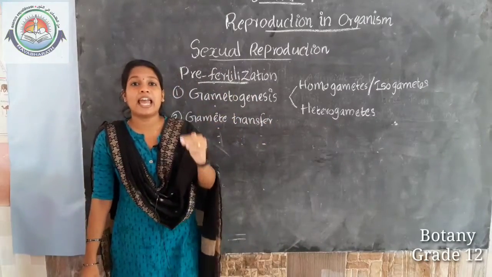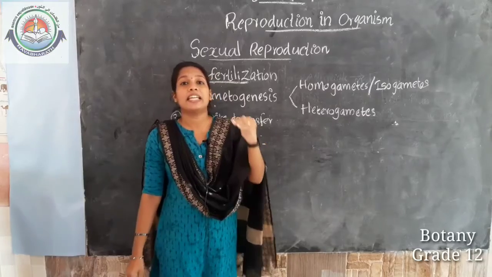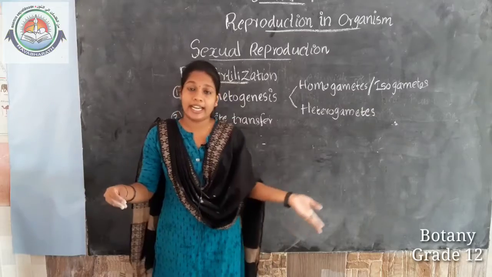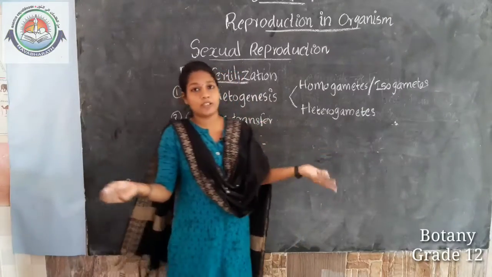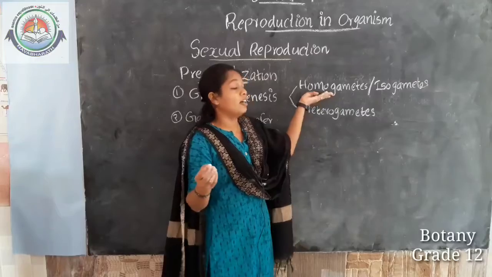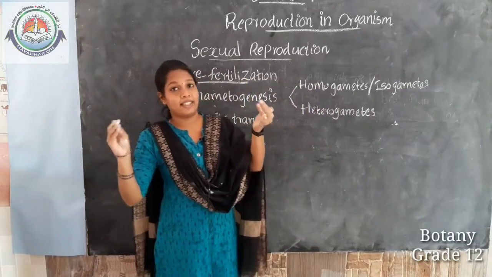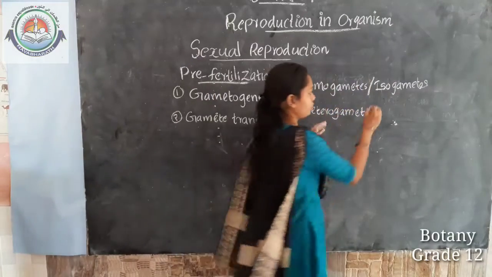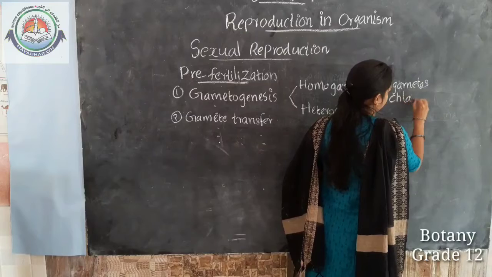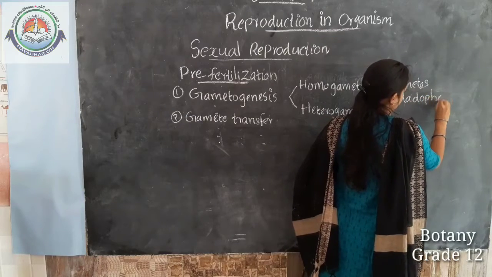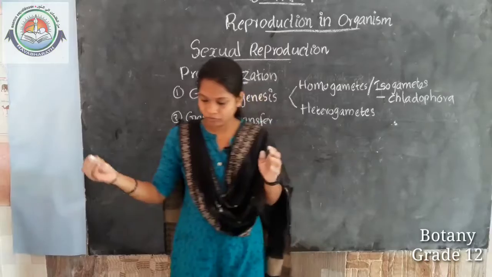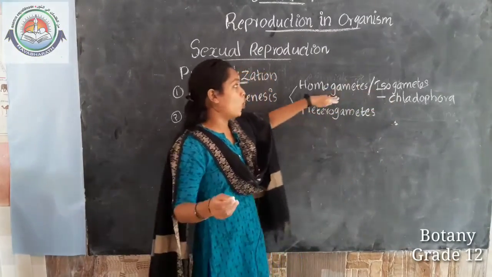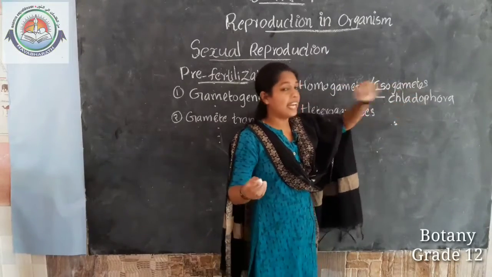That means the male and female gametes are similar in structure. The male and female gametes may be small, motile, and likewise. These are gametes with similar characteristics. It is found in Cladophora, an example of algae. So homogametes or isogametes are found in Cladophora.